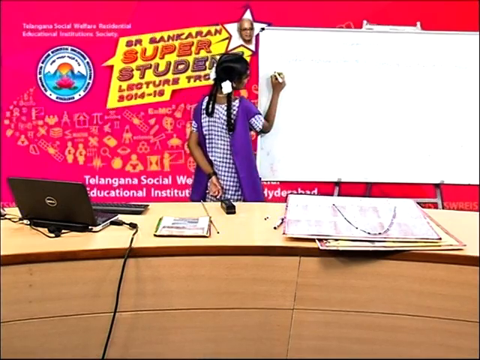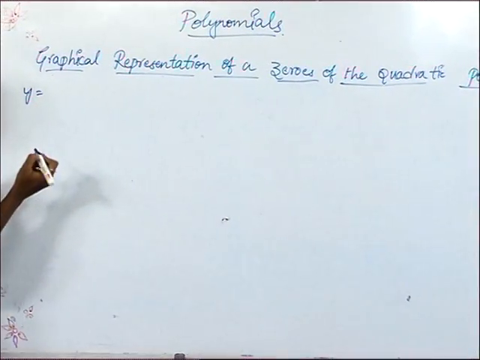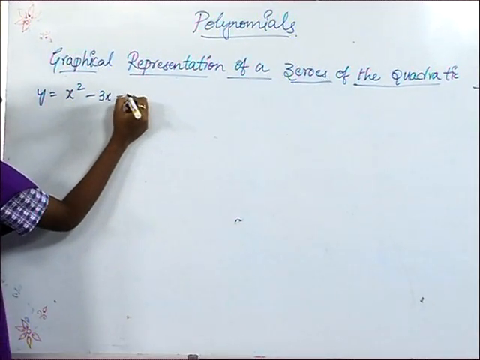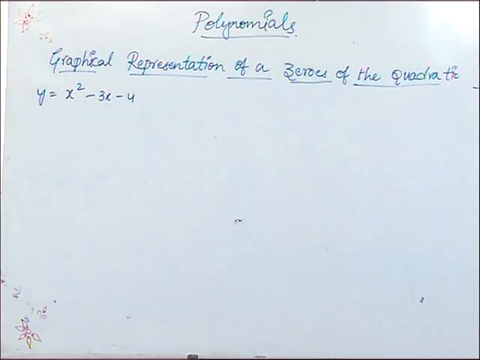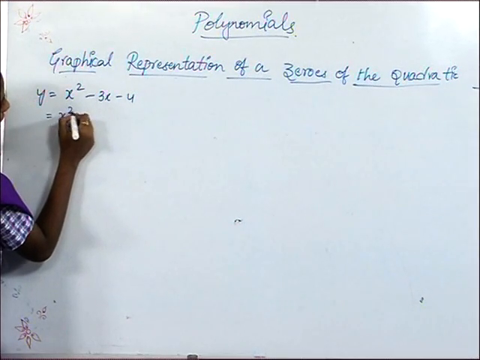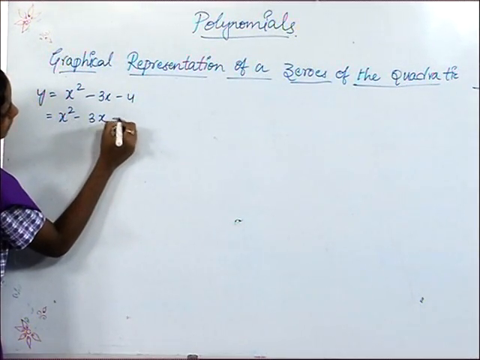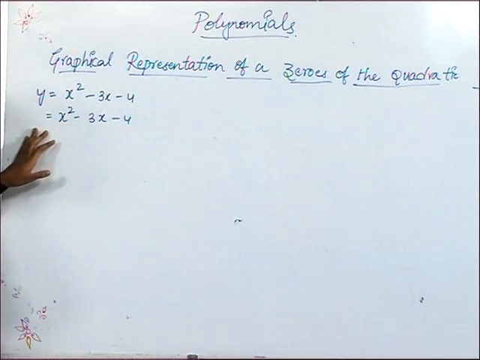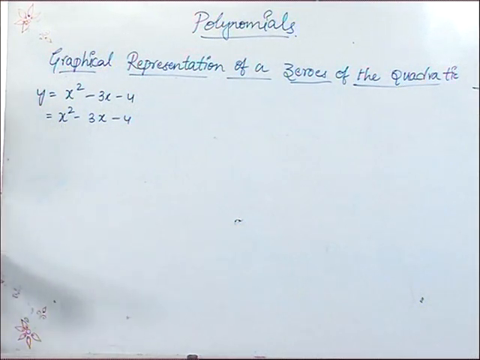Here I am taking y is equal to x square minus 3x minus 4. Friends, this is a quadratic equation. By this we are going to find the zeros of the quadratic polynomial. So here x square minus 3x minus 4 is a quadratic equation. By factorization of this equation, we will get the zeros of the polynomial.